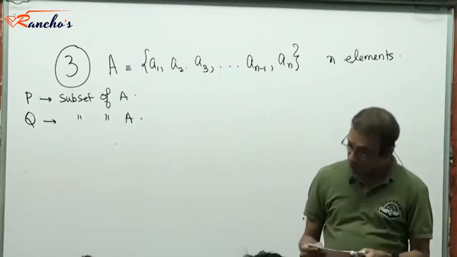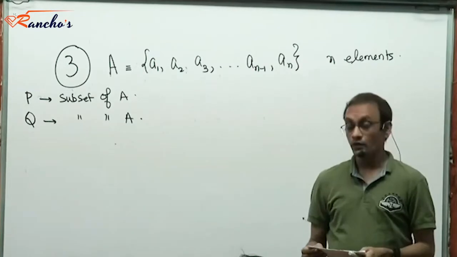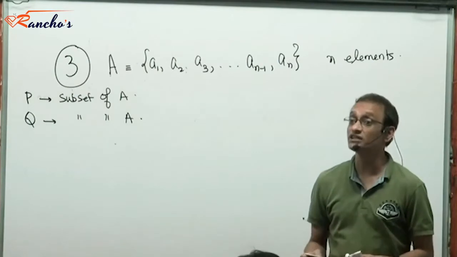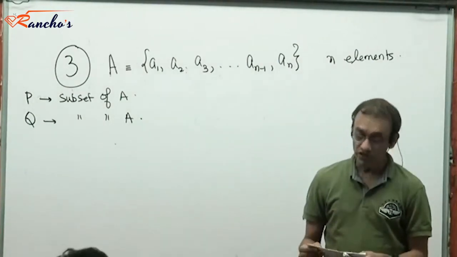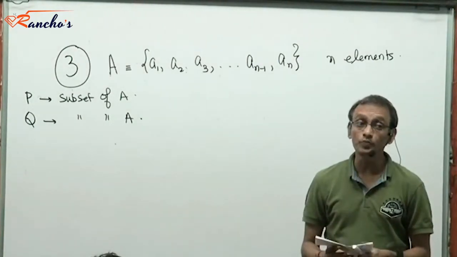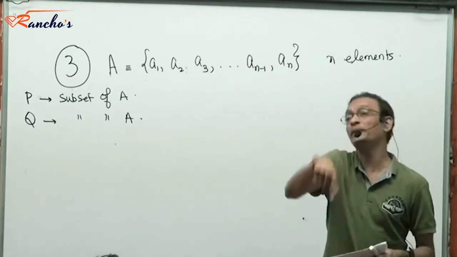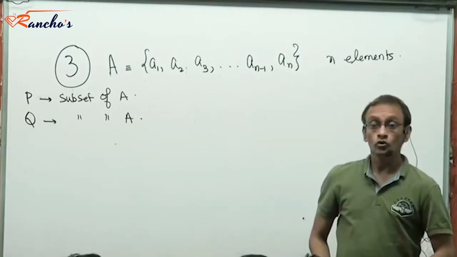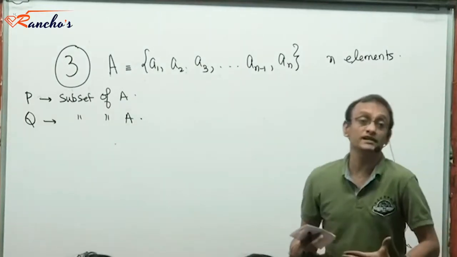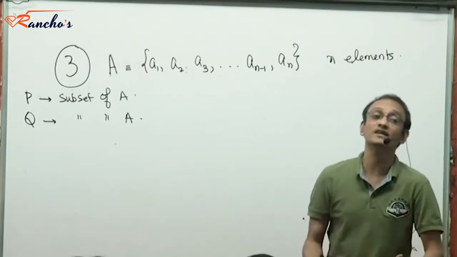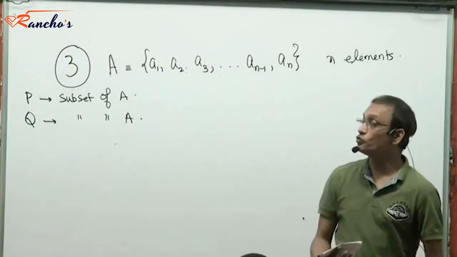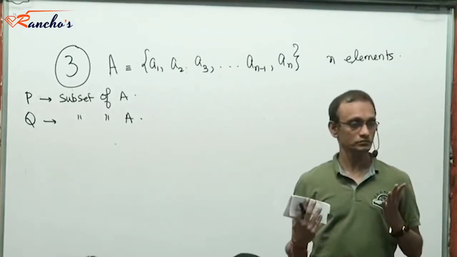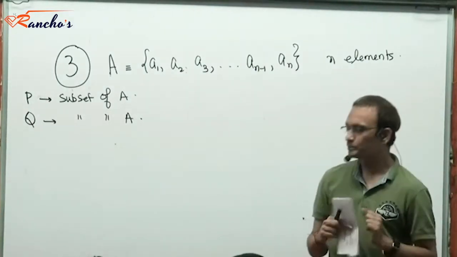Now, what we want to do is find in how many ways we can select P and Q such that the number of elements common to P and Q is exactly 2. P intersection Q contains exactly two elements. In how many ways can we choose P and Q? The question is, in how many ways can we create subsets P and Q such that P and Q have exactly two elements in common? You know what I'm saying?